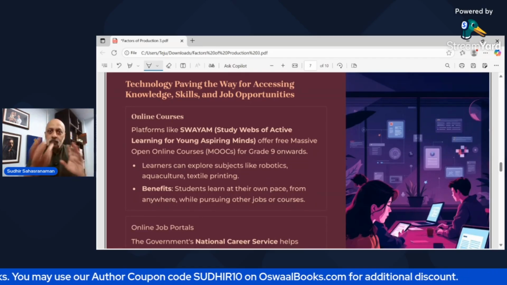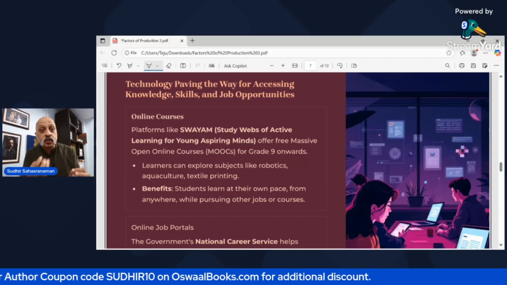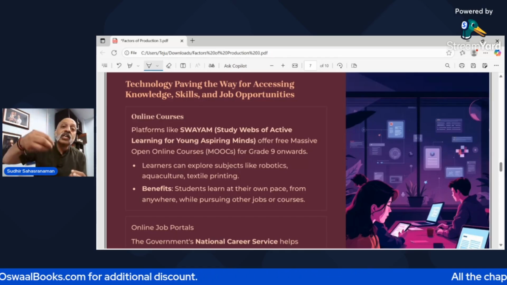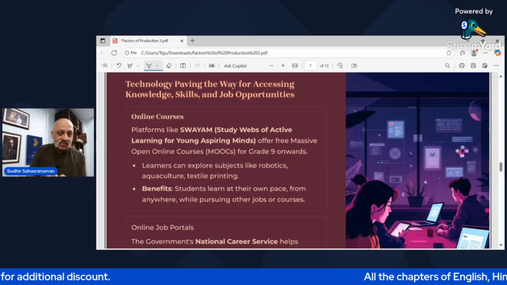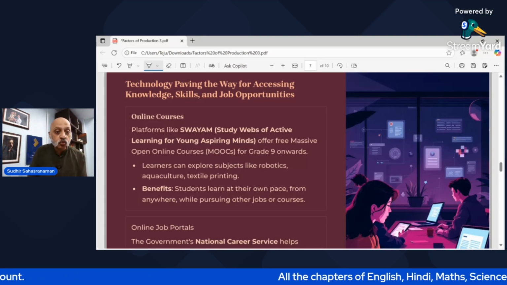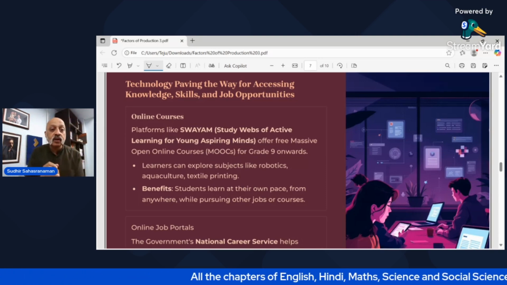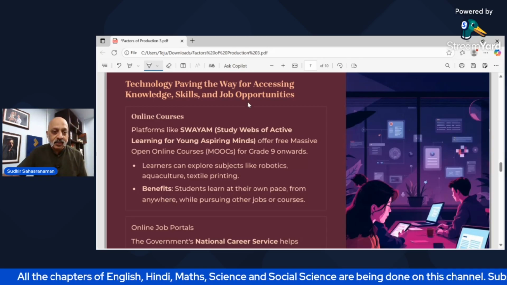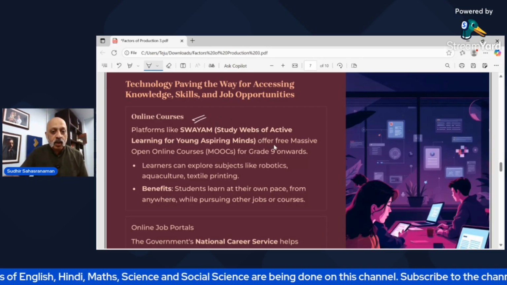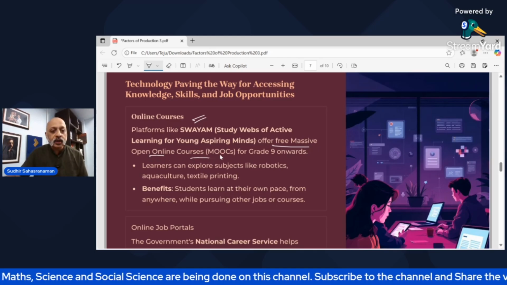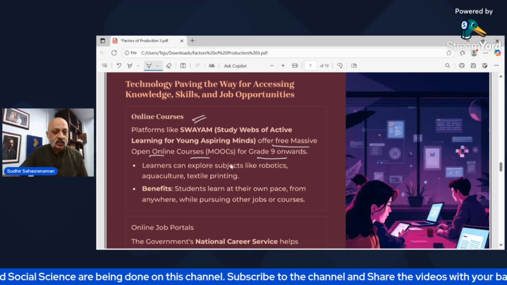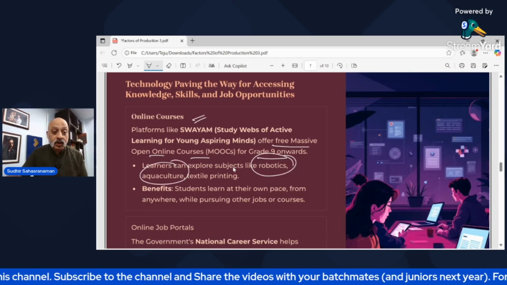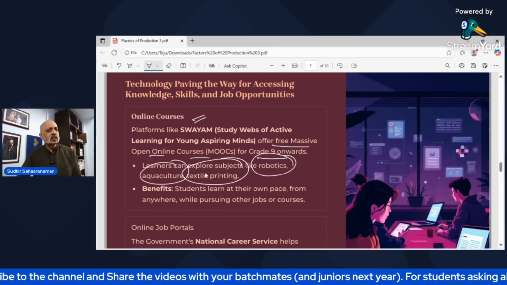In which they taught about different kinds of new apps and new websites which are using AI, which you can use to make your teaching process that much easier. For example, platforms like Swayam, which is Study Webs of Active Learning for Young Aspiring Minds. That's the acronym, it is called Swayam. It offers free massive open online courses for grade 9 upwards, where learners can learn new subjects like robotics, aquaculture, textile. So I'm interested in aquaculture.